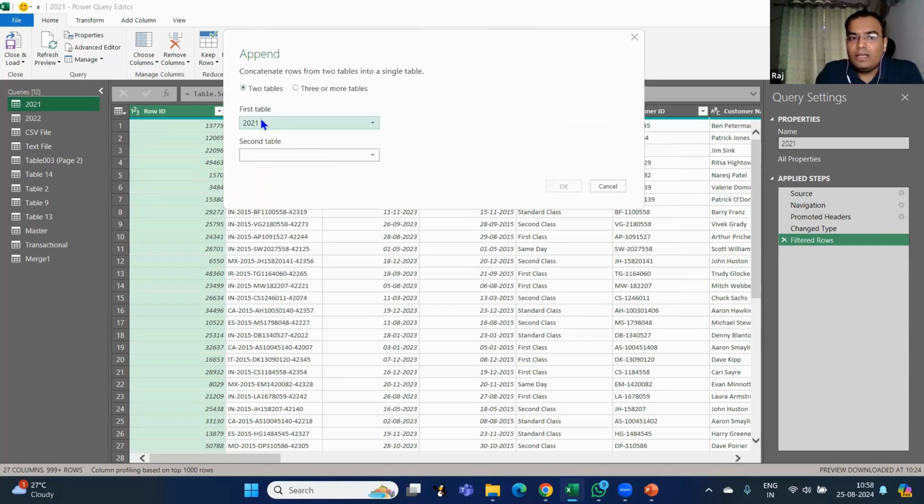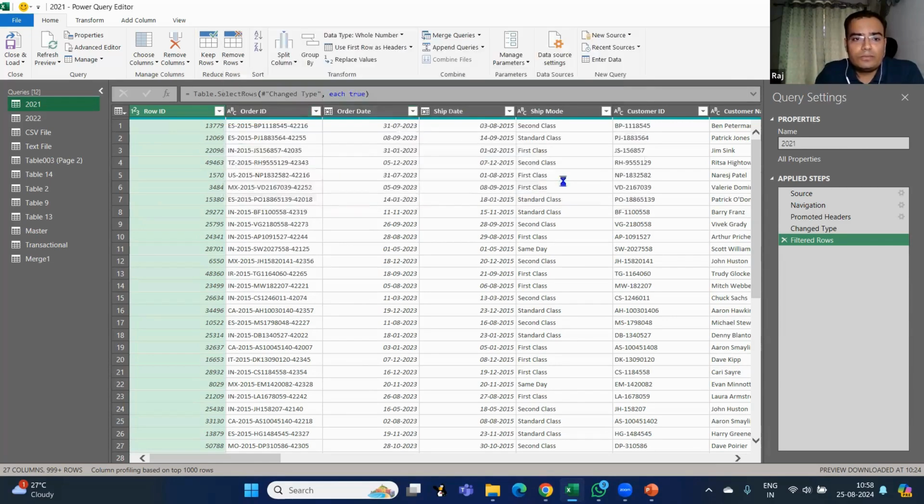Here, if you can see, it is asking me for the first table. So my first table is 2021. Okay. Which is the second table that you want to add? So I'm just going to click on 2022. That's it. Because I only have two tables to combine, I can select the first table and the second table. It is very, very easy, but you need to know where to use what. Okay. And click on OK.